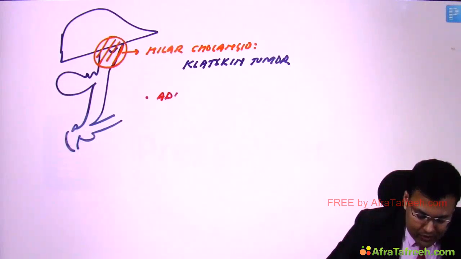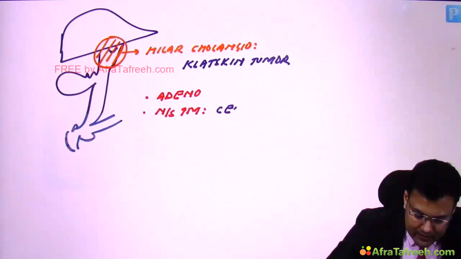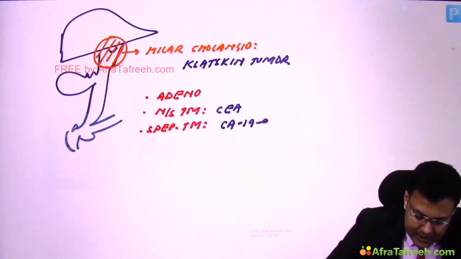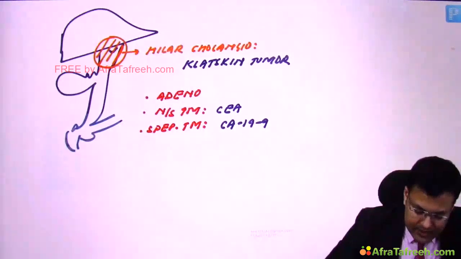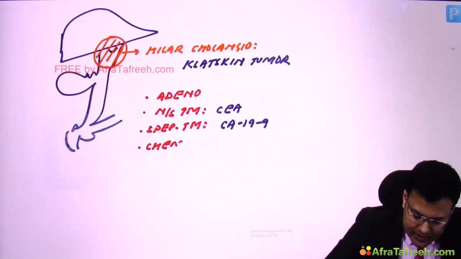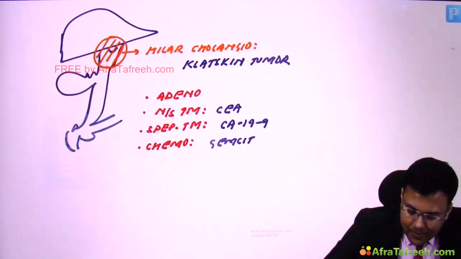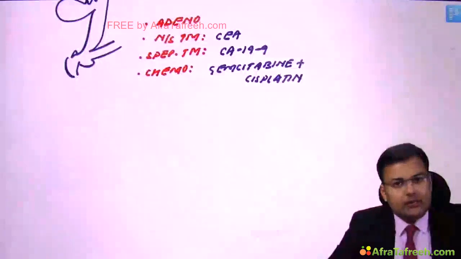So see the similarities between carcinoma gallbladder and cholangio. Both are adenocarcinoma. The non-specific tumor marker for both is CEA. The specific tumor marker for both is CA99. The chemotherapy regimen is gemcitabine plus cisplatin. Clear?